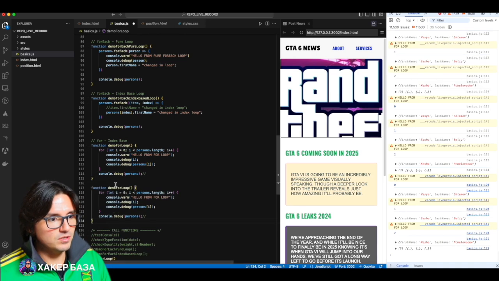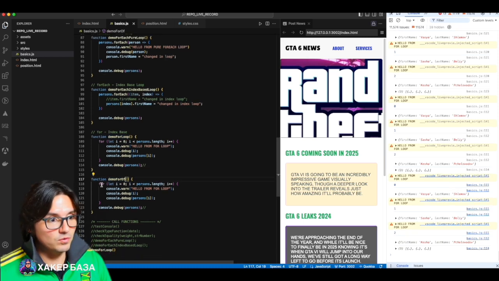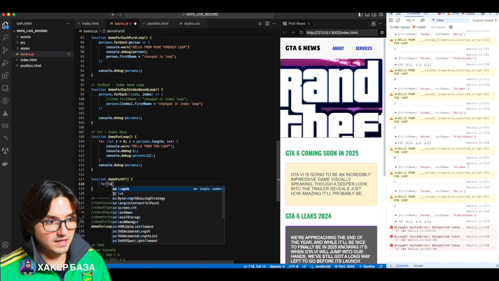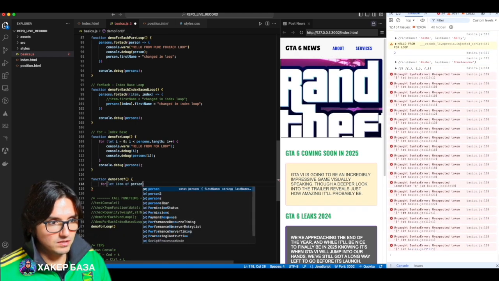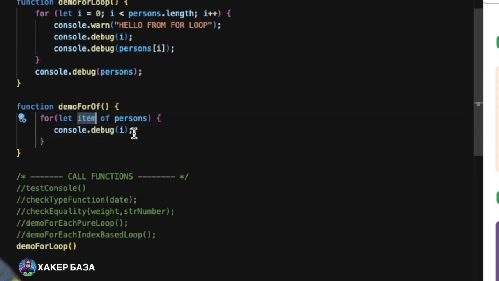Let's add function for of loop. These are just variations. You can use whatever you want. For of is a simpler version of the for loop. Let's again use an item such as of simple persons. Console debug, we print item.